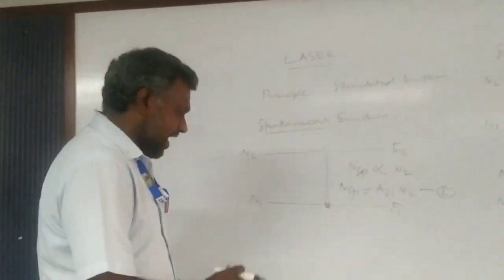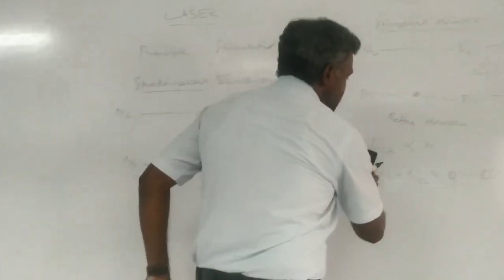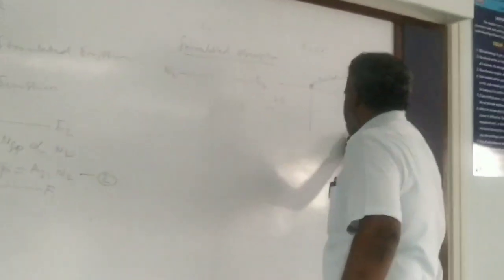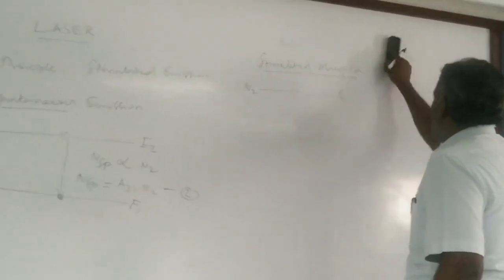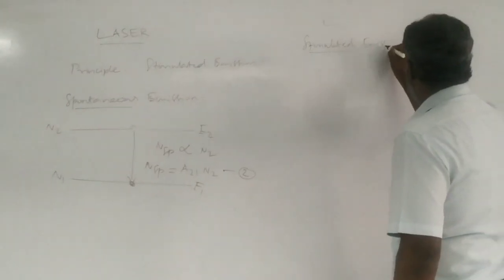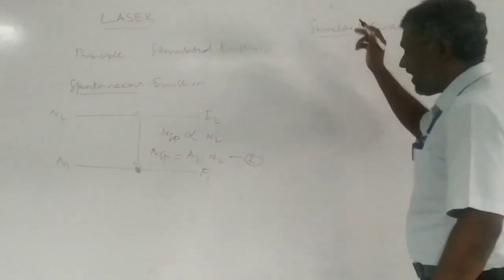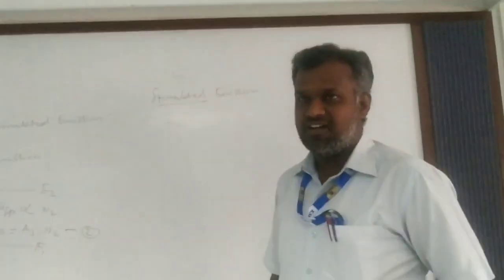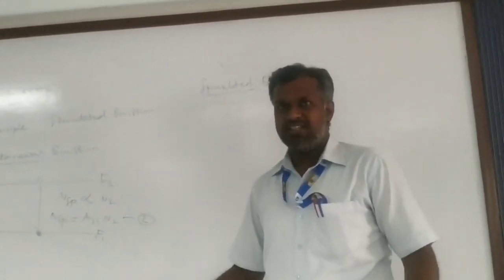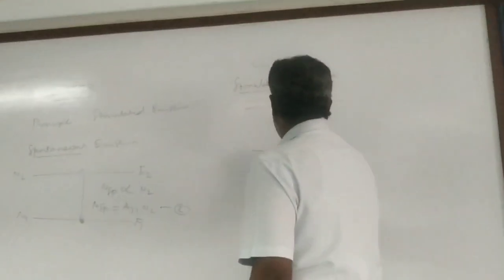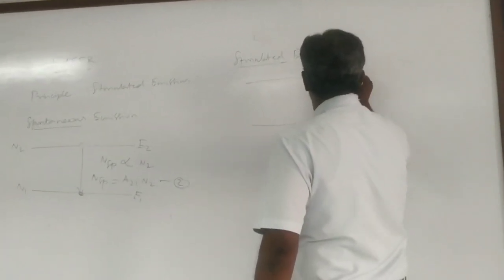And the third one is stimulated emission. So what is stimulated emission? That is a very important thing, theoretically proved by Albert Einstein. The word stimulation means we are giving an external triggering or an external inducement, and that is called stimulated emission. So in the case of stimulated emission, we have two energy levels E1, E2.